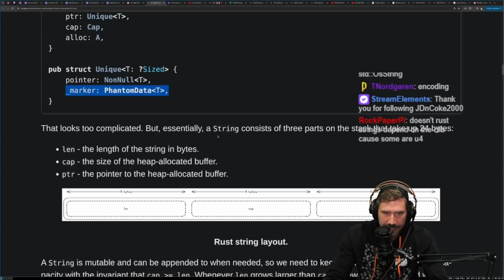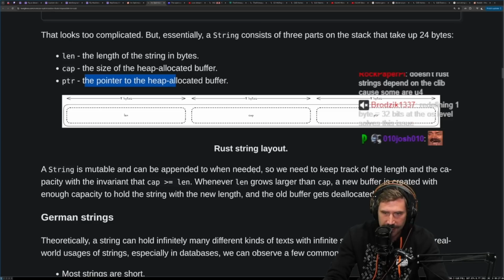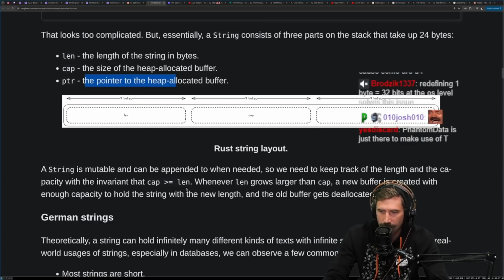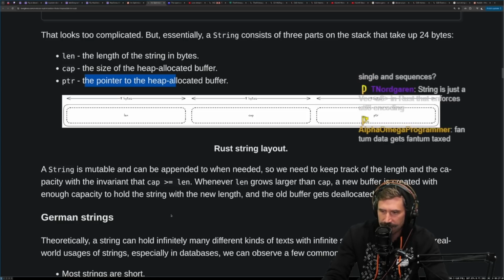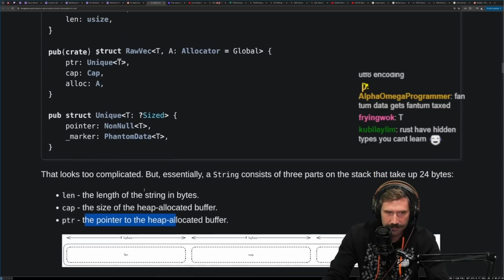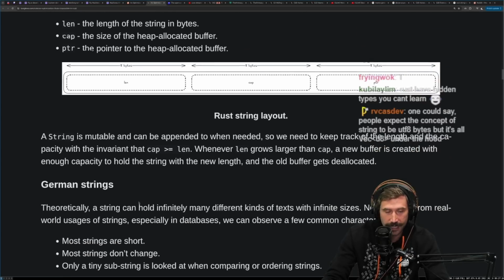That looks too complicated, but essentially a string consists of 3 parts on the stack that take up 24 bytes. Length, capacity, pointer. Yep, length, capacity, pointer. Okay, so pointer's at the end, not at the beginning. Okay, whoopsie daisies. PhantomData is just there to make use of T. Is that it? But so does NonNull. I don't know.